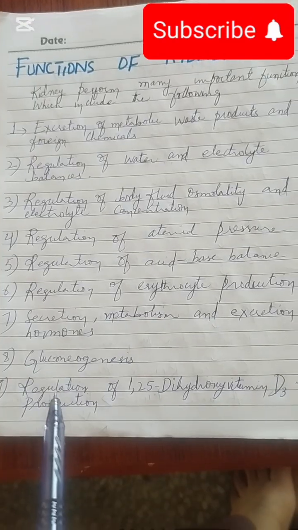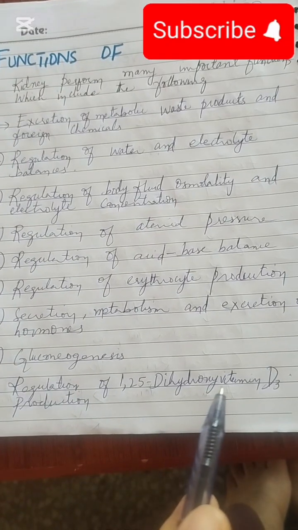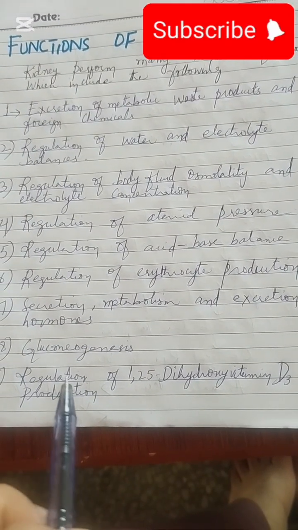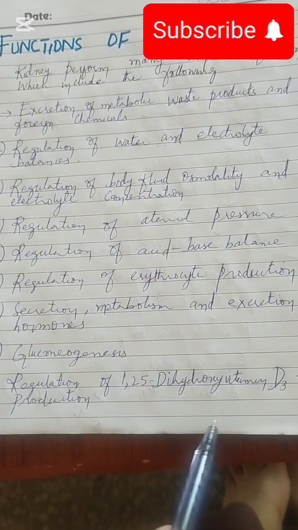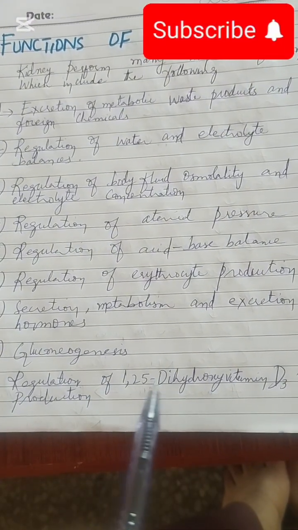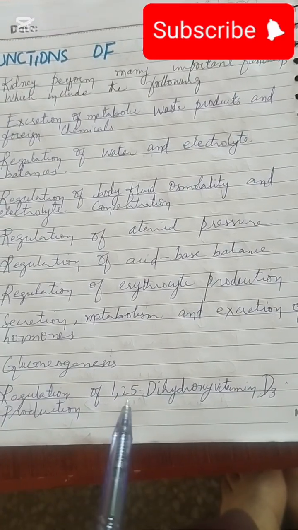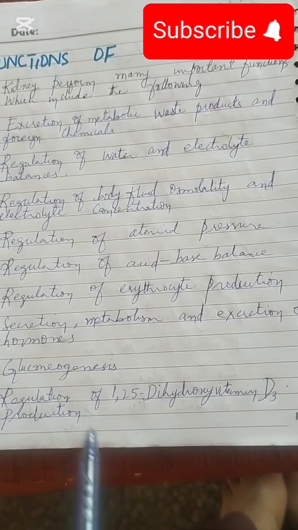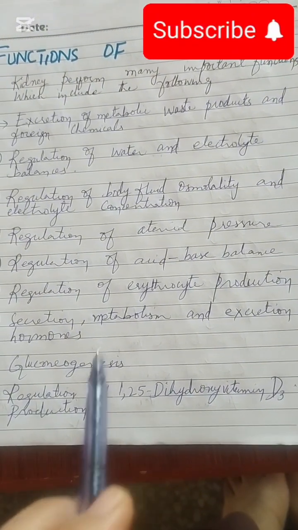So the next and last one is a regulation of 1,25 dihydroxy vitamin D3 production. Kidney has a ability to convert the inactive form of vitamin D into an active form, which is 1,25 dihydroxy vitamin D3, which is also known as calcitriol. अच्छा, ये क्या काम करती है? It is essential for calcium absorption and bone health.